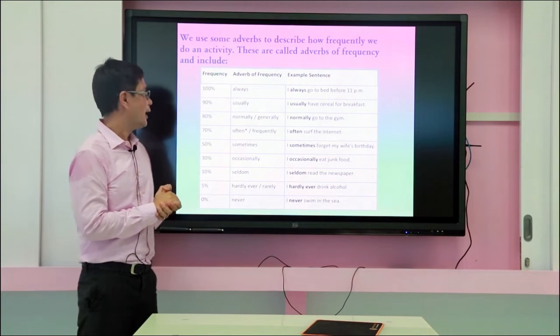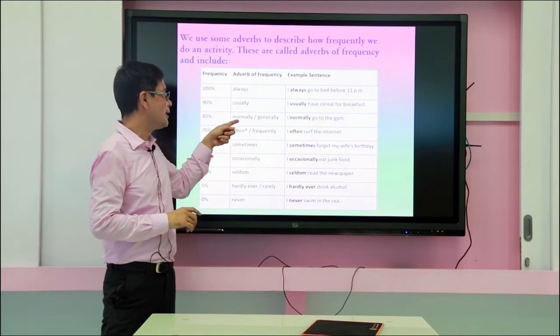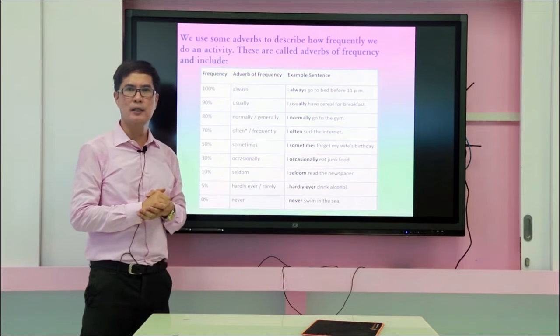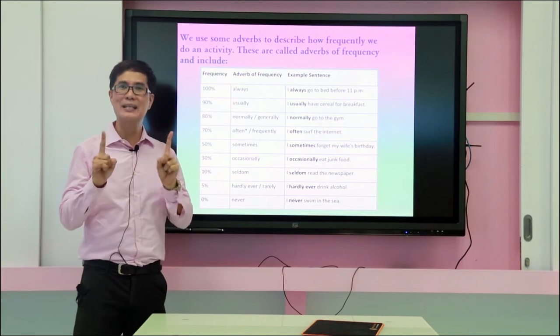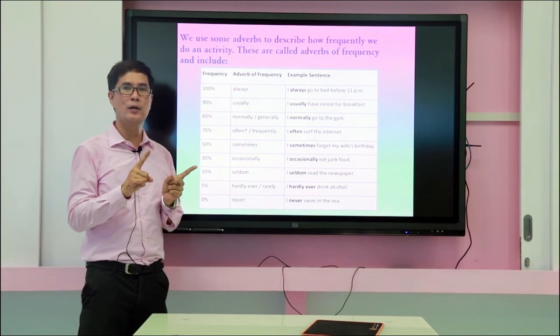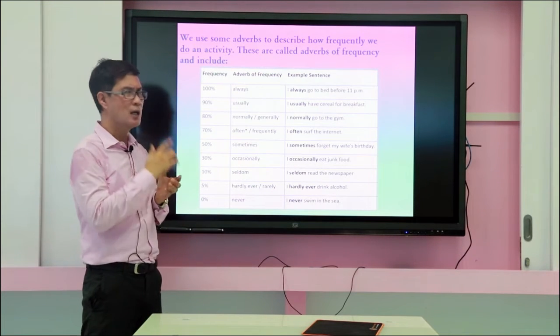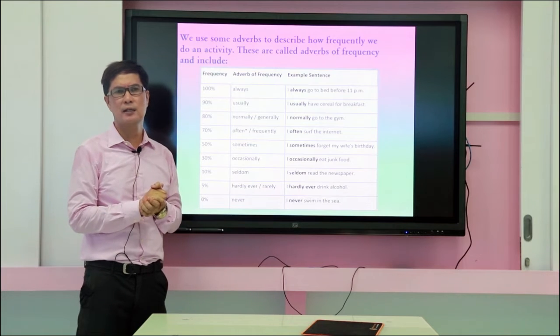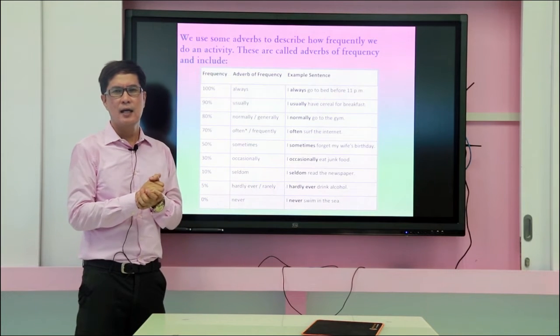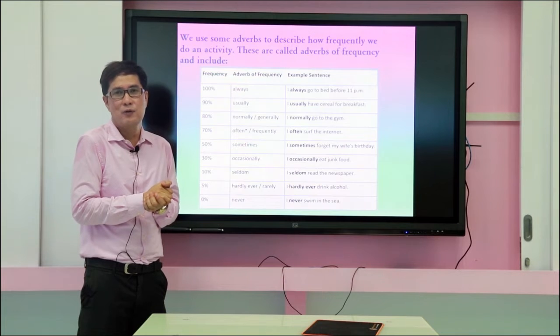All right? And then we have the 80% or normally / generally. So meaning you can use either of the two. You can use normally or generally. I normally go to the gym. So meaning that in your 10 days activity, on 2 days you went to the park or went to watch a movie instead.